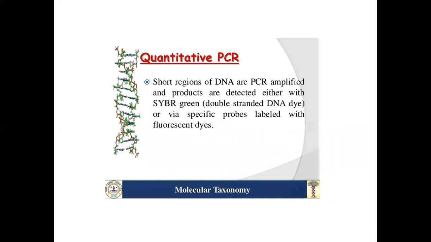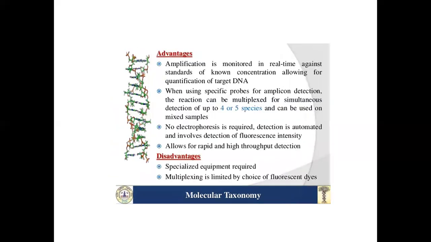Quantitative PCR: short regions of DNA are PCR amplified and products are detected either with SYBR green, a double strand DNA dye, or via specific probes labeled with fluorescent dyes. Advantages: amplification is monitored in real time against standards of known concentration, allowing quantification of target DNA.